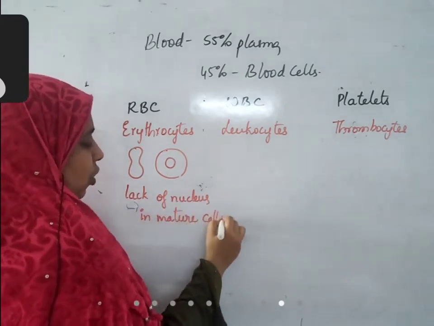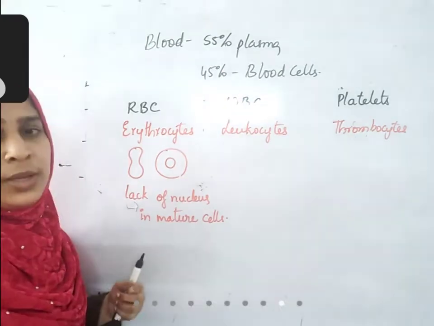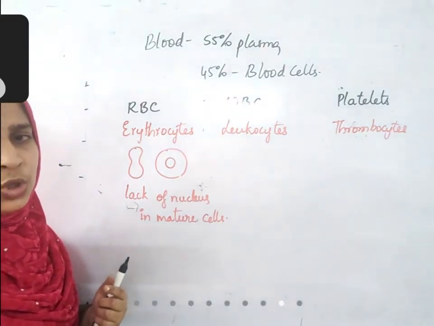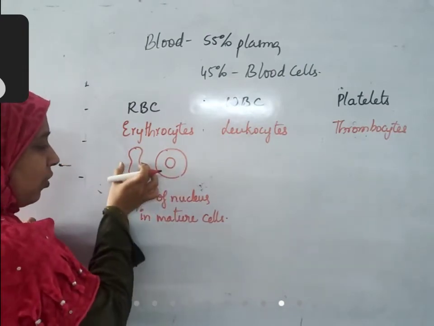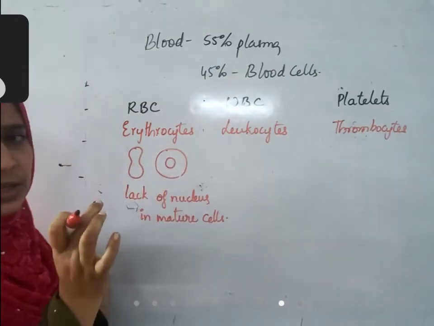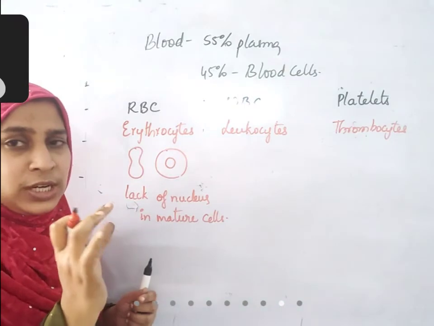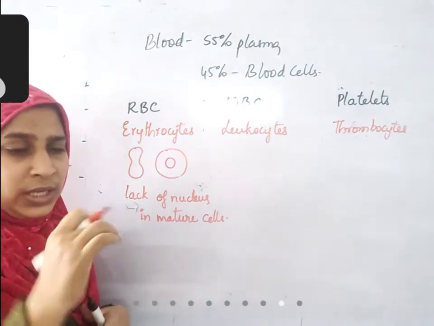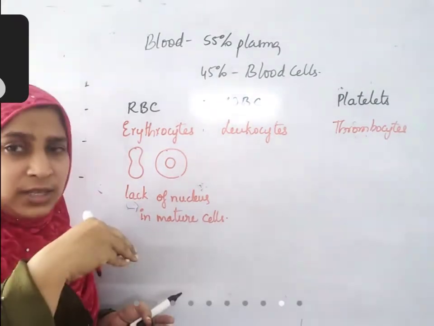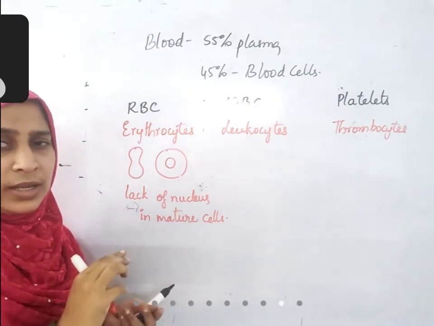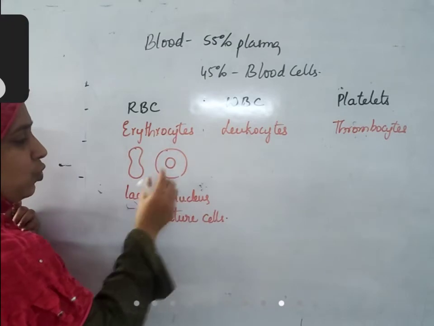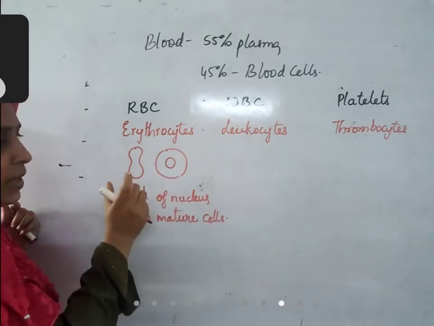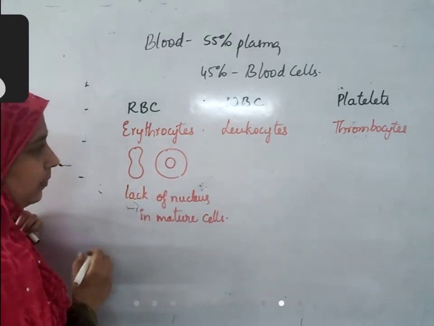Mature RBC have no nucleus in human beings. Like you can observe the constriction in a Badusha sweet, when you eat, you can observe in between it is bent like this. That is a similar shape to this RBC. In the center, there is no nucleus. That space is occupied by the other components of the cell.